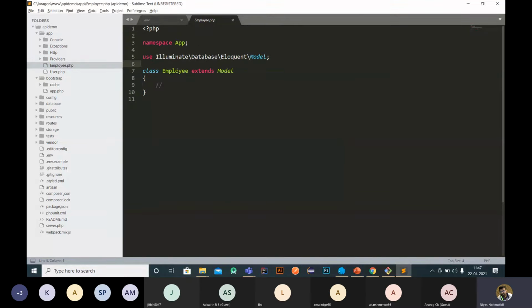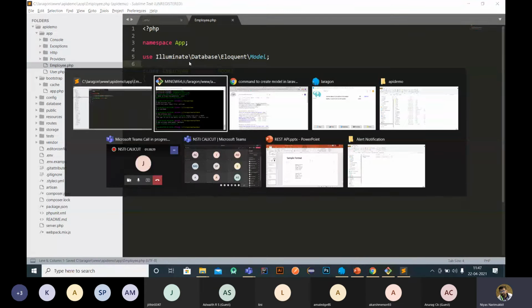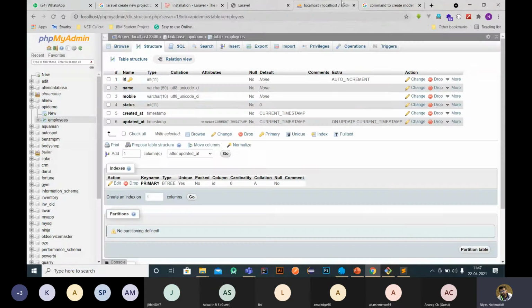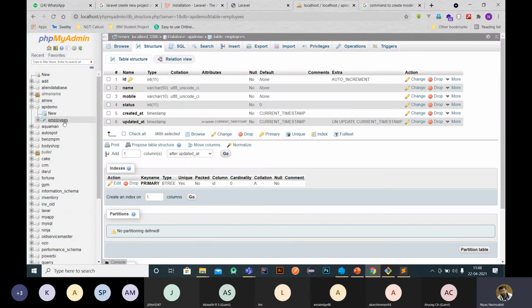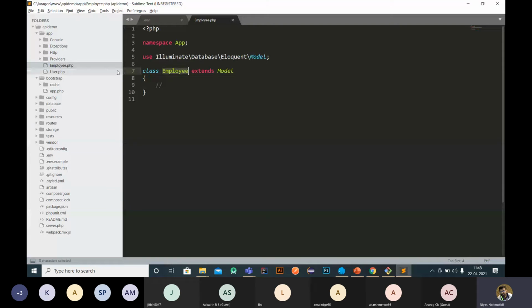By default, this model maps to the table employees. We have a table employees here, right? The model is a class file, and a class is a definition of a single object in that specific table. So the name of the model must be singular, and the name of the table must be plural. Okay. Now we have to create a controller.